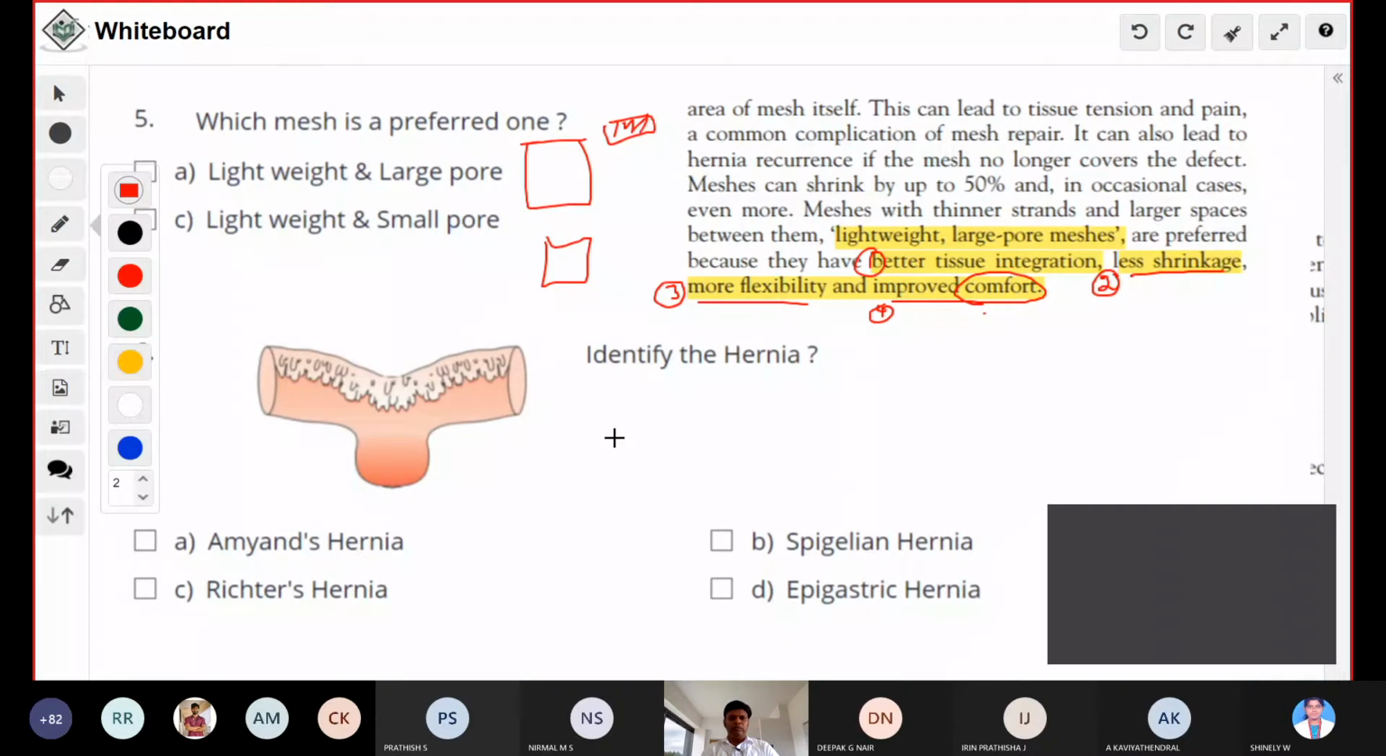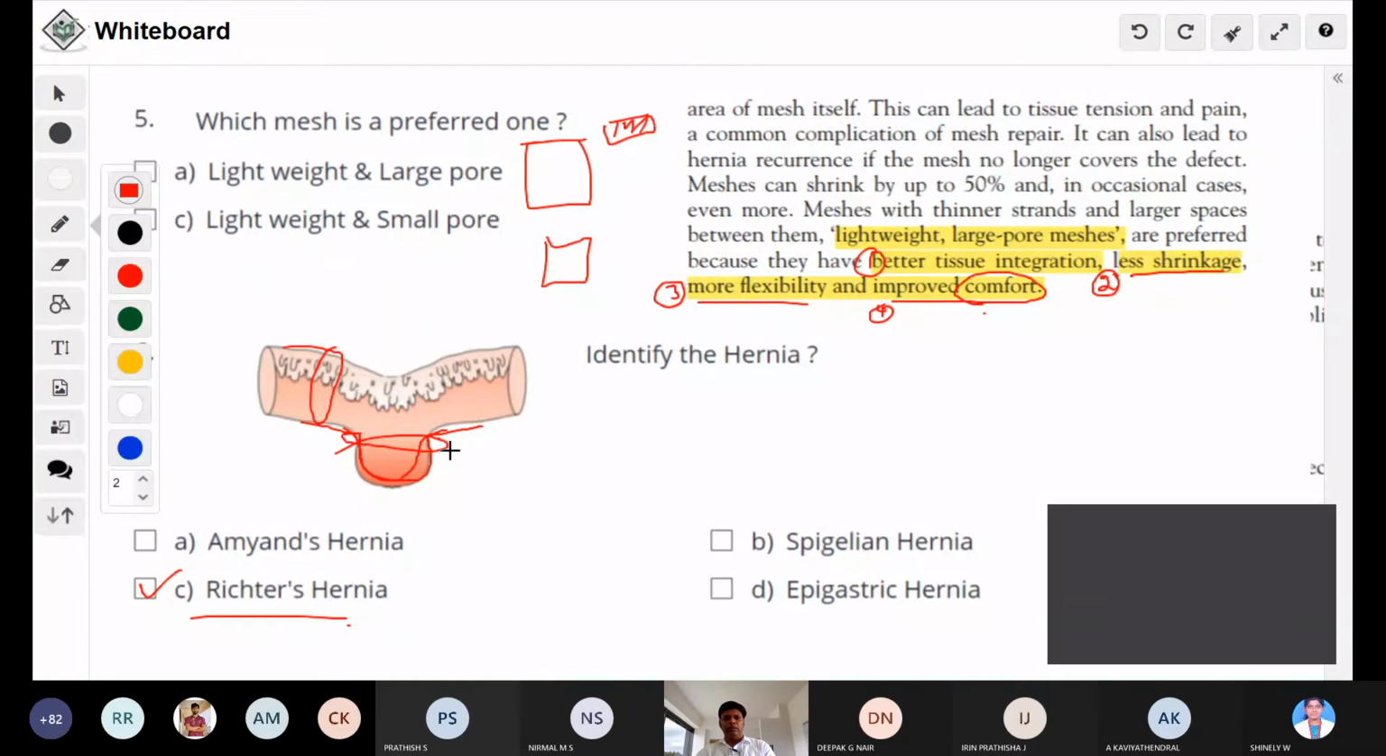Okay. Question number 6, what is the answer? Identify the hernia. Richter hernia. Yeah, okay. This is a straightforward question. So what you are seeing is Richter's hernia. So what is Richter's hernia? It is nothing but a part of the circumference of the bowel getting stuck into the defect. Consider this is the defect, only part of the bowel wall, not the whole circumferential wall, gets stuck in the Richter's hernia.